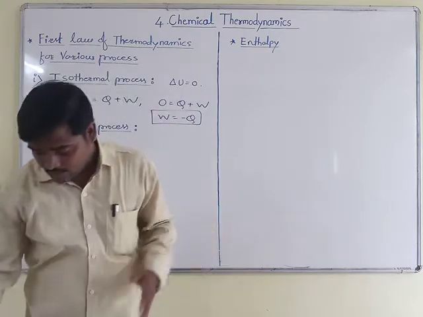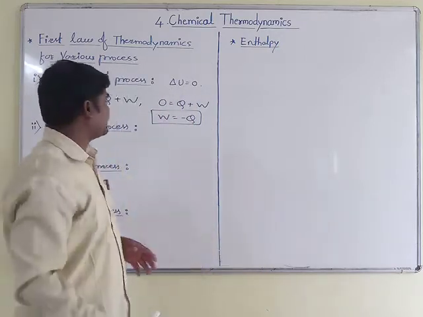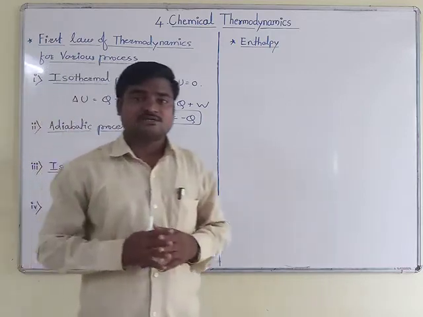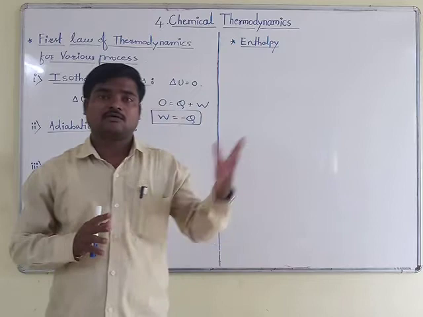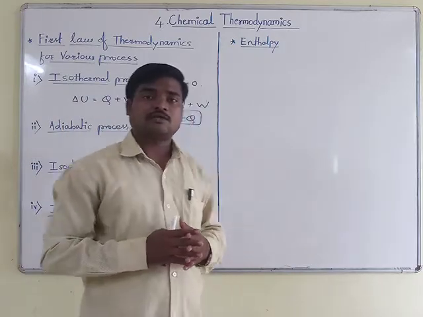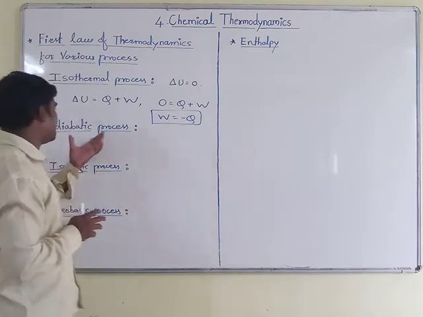Okay. Now we will move to the next point, that is the adiabatic process. We already learned about the adiabatic process in our previous videos. If you go back and look at the last videos, you will get in detail what is meant by adiabatic process.